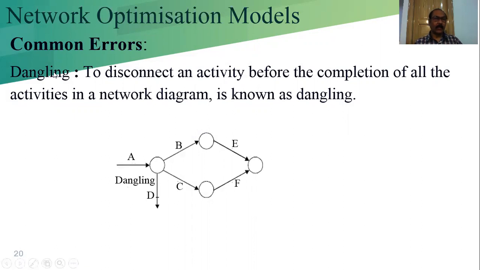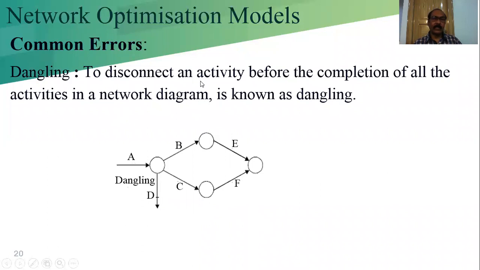Another common error is called dangling. Dangling is that no activity can be finished separately. No one activity can be finished separately. If it is finished separately, we have to connect that activity to the end node by using a dummy activity.